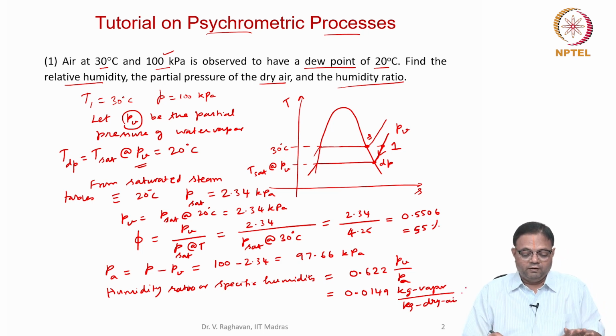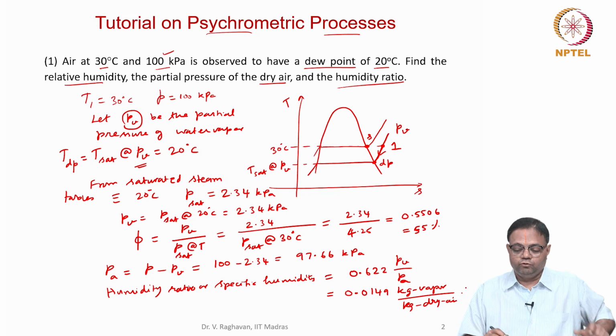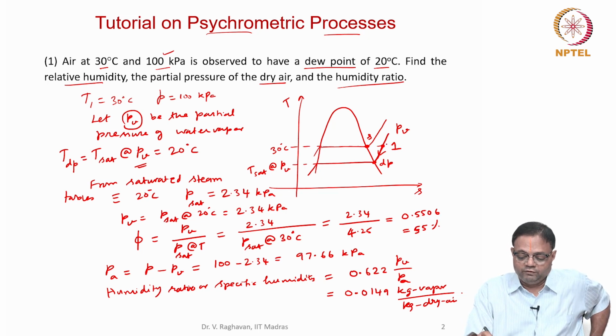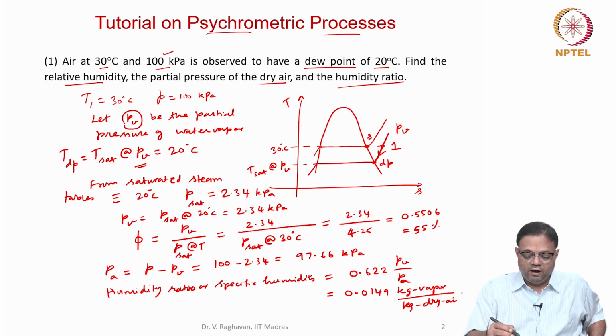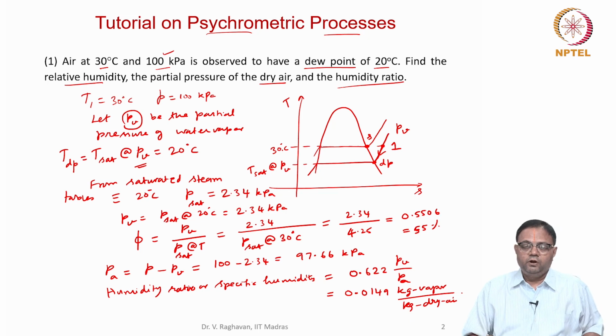So you can see that by simple calculation, we need steam tables to find the saturation pressure corresponding to the dew point, which is given, and the saturation pressure corresponding to 30 degrees, which is the given temperature. These have to be retrieved from the steam tables, and then we can do this calculation. On the other hand, we can also do this by using a psychrometric chart.